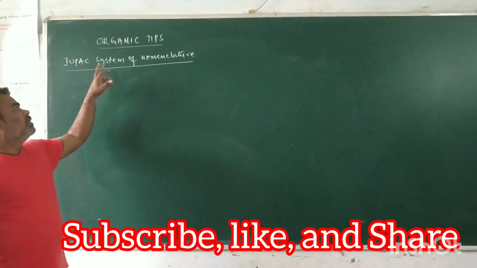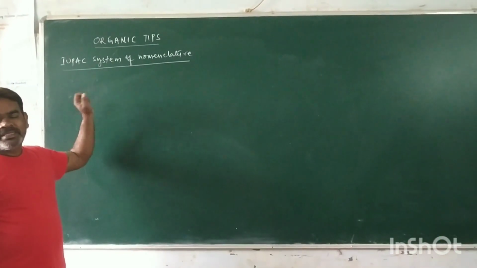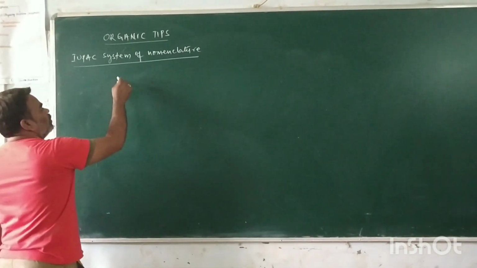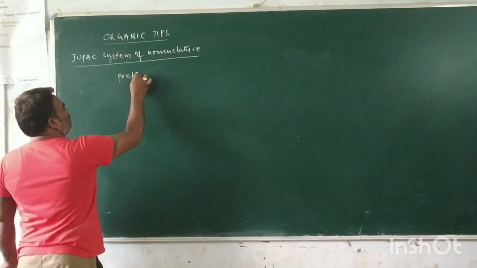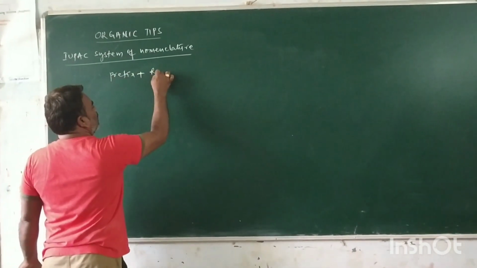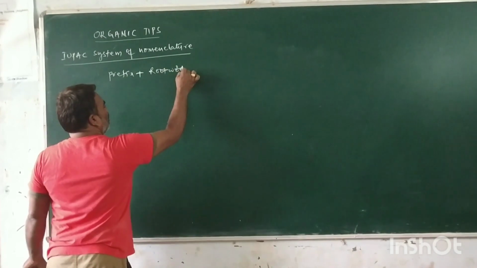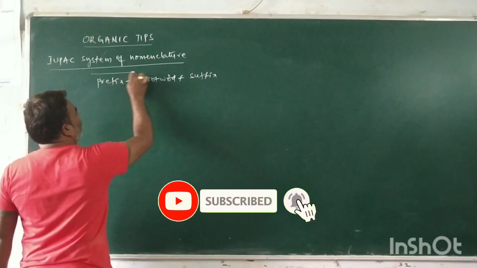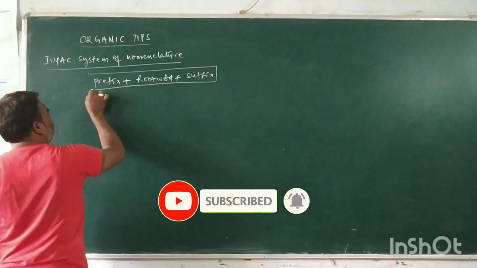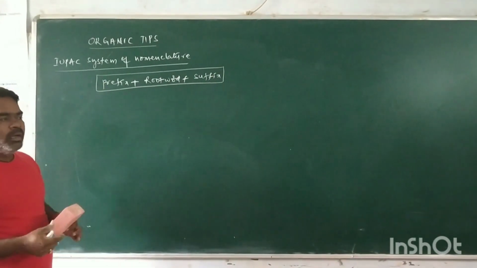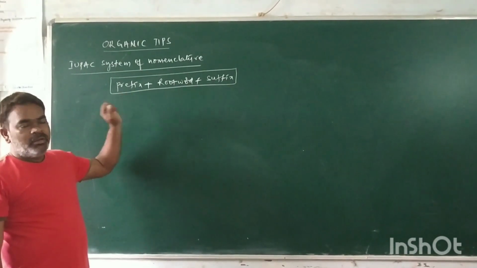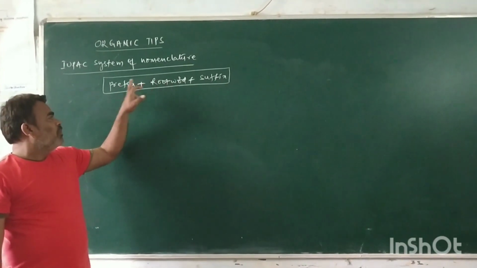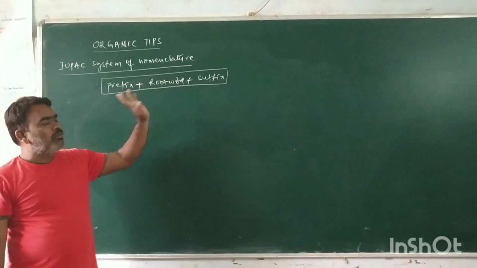Hi students, the organic types of the IUPAC system of nomenclature. So the nomenclature of an organic molecule: prefix plus root word plus suffix. This is the formula of nomenclature of organic molecules. Before the root word is the prefix, after the root word is the suffix.